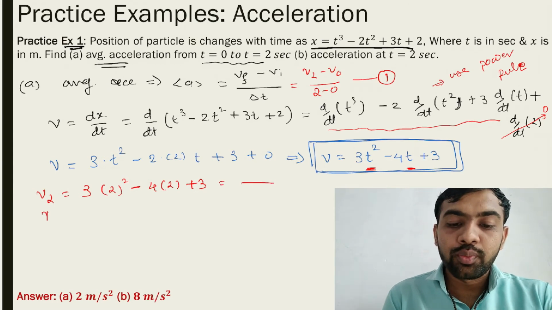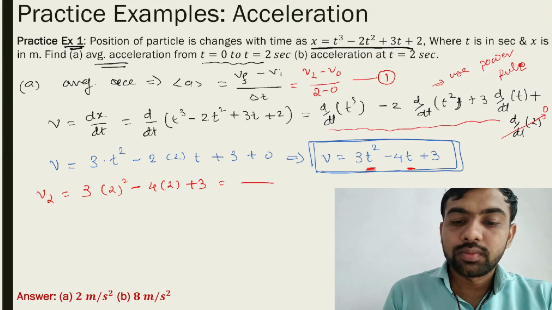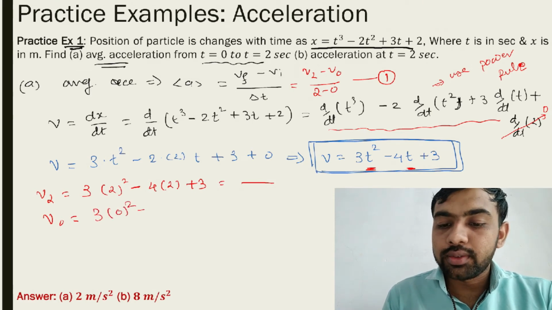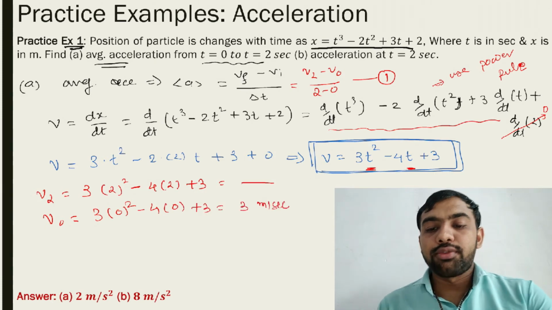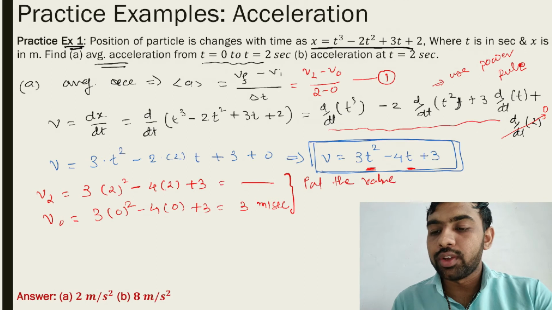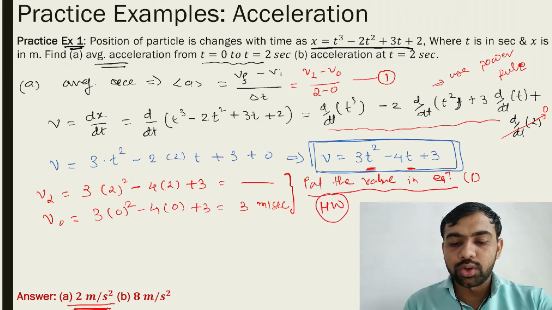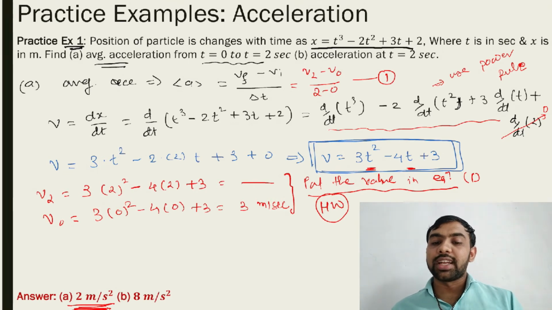Then you get v2. Find it by yourself. What is v0? For v0 you put 0, so 3 into 0 square minus 4 into 0 plus 3. This answer is 3 meter per second. First you find it. Put both values in equation 1 and you get the answer. This remaining task is homework. Your answer will come to 2 meter per second. The answer is written here, see, 2 meter per second. So you finally get the answer of 2 meter per second.